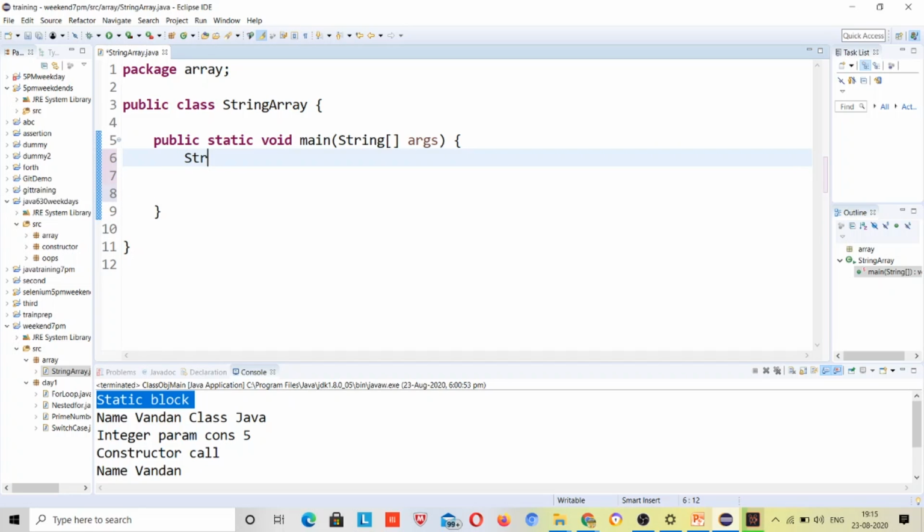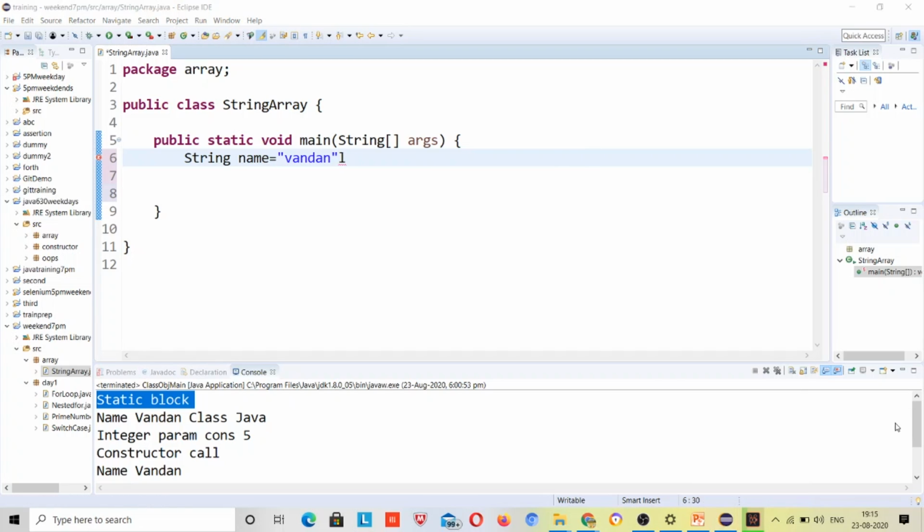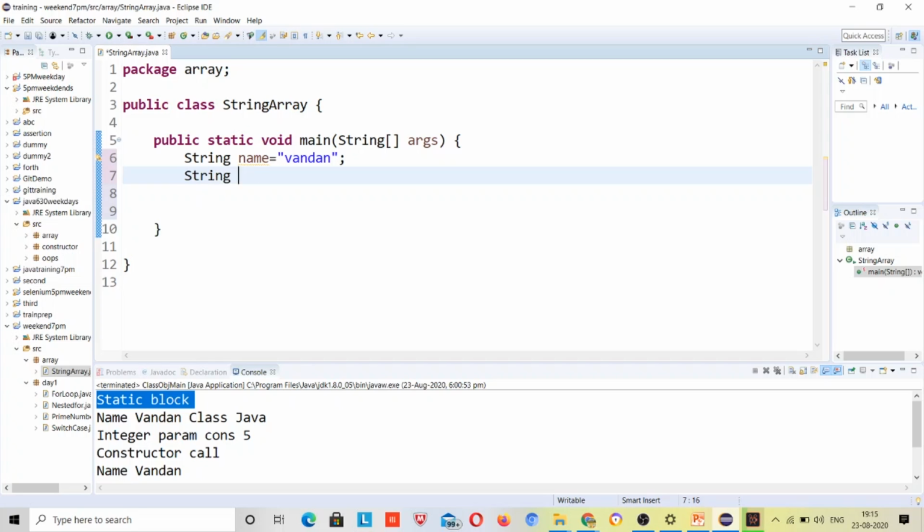String name is equal to, suppose Bandhan. String name2 is equal to Bandhan.